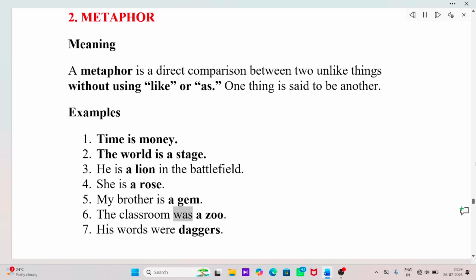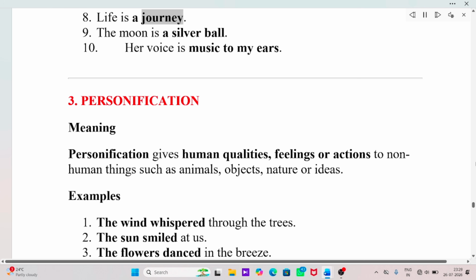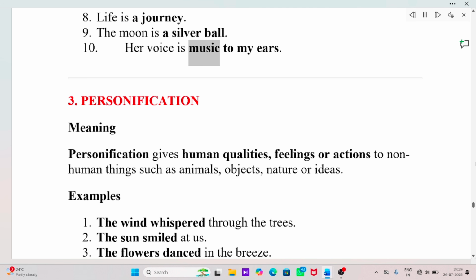The classroom was a zoo. His words were daggers. Life is a journey. The moon is a silver ball. Her voice is music to my ears. 3. Personification. Meaning. Personification gives human qualities, feelings, or actions to non-human things such as animals, objects, nature or ideas.